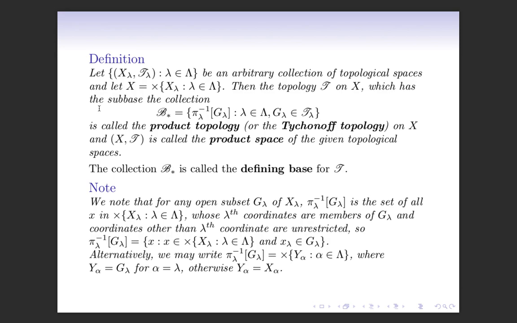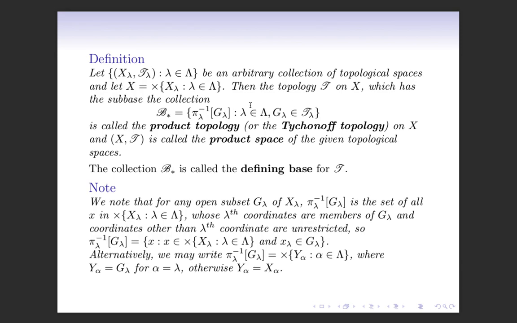Now we define product spaces. Let X lambda, T lambda, lambda belongs to capital Lambda, be an arbitrary collection of topological spaces and let X denote the Cartesian product. Then the topology T on the Cartesian product X which has the subbase, the collection B star consisting of pi lambda inverse G lambda, lambda belongs to capital Lambda, G lambda belongs to T lambda.